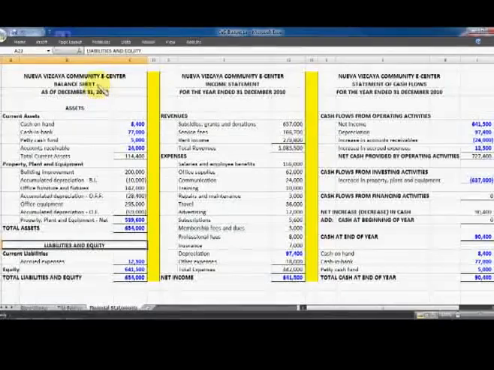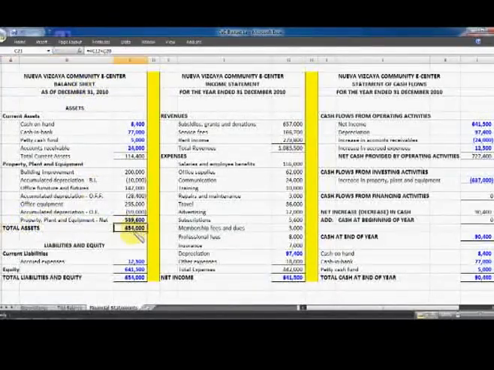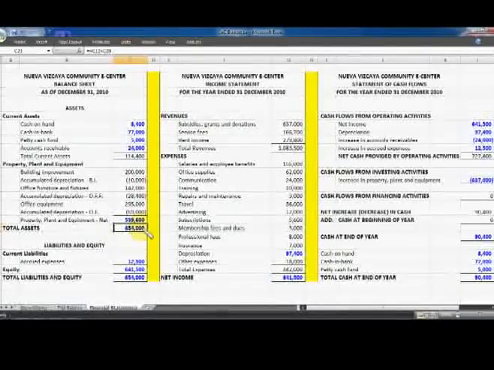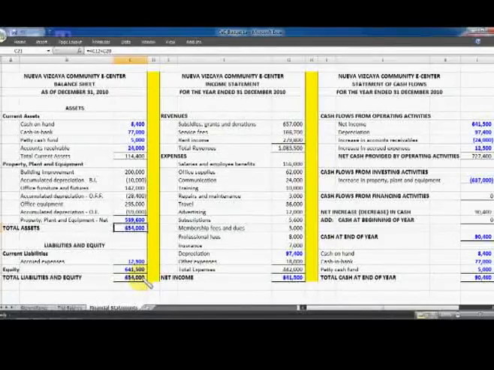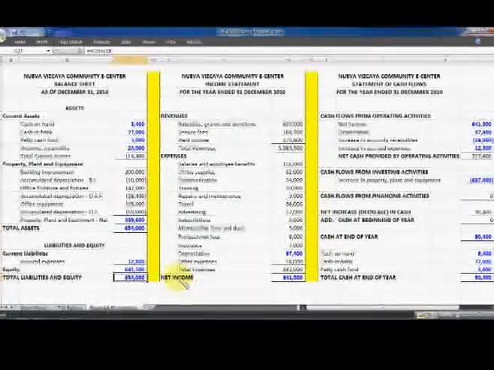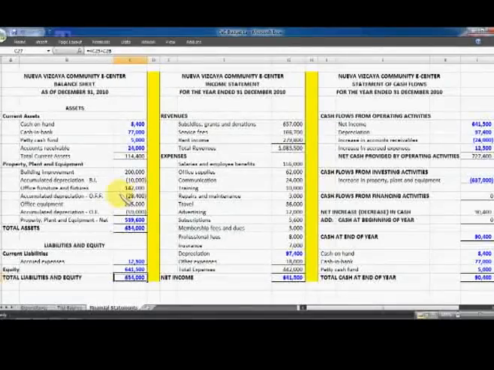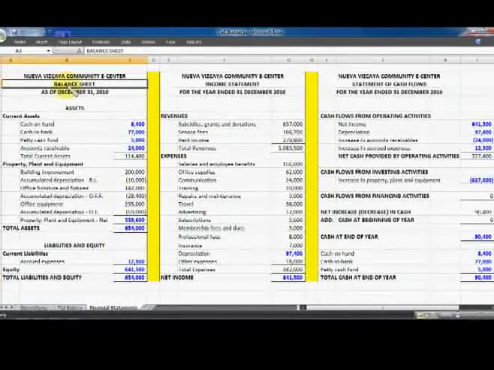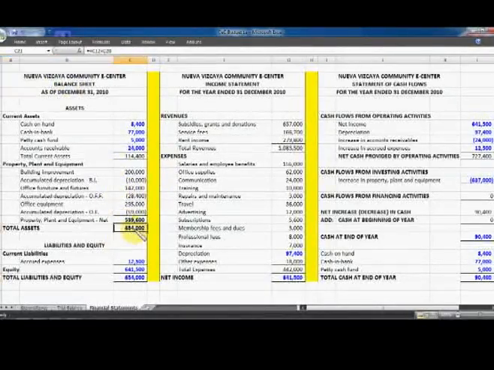So in this example balance sheet, the total amount of assets, which is 654,000 pesos, is equal to the total liabilities and equity of 654,000. So it is called a balance sheet, or balance, because the amounts are balanced or equal.